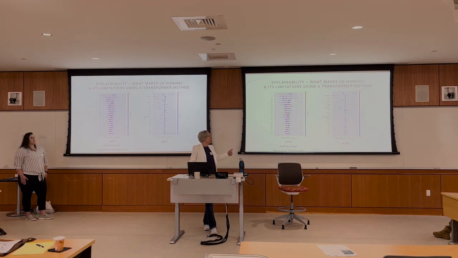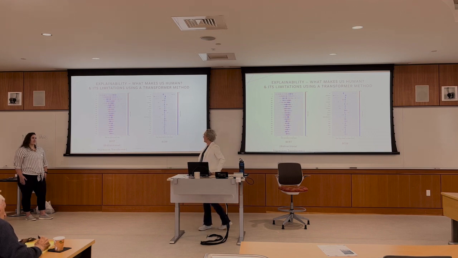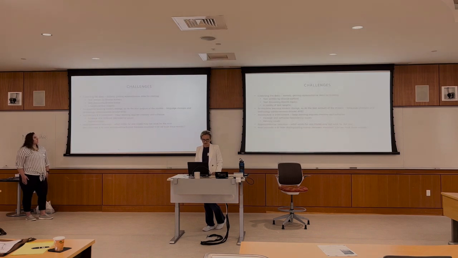So explainability is important. With bag of words and TF-IDF, it's relatively easy to use the SHAP package to say these are the words that helped the model make a prediction. When you get into something more sophisticated, like a BERT embedding, on the left-hand side it's just numbers, and it's very difficult to have explainability with a transformer. There is research going into that right now, but as of now, that's where it stands.